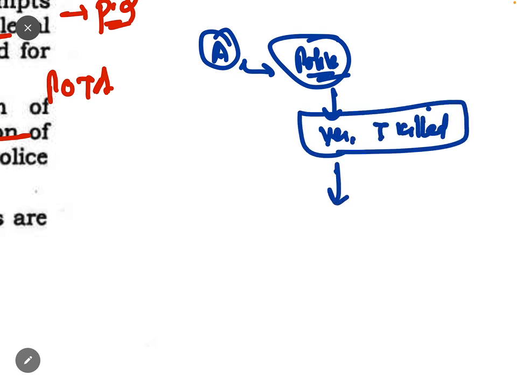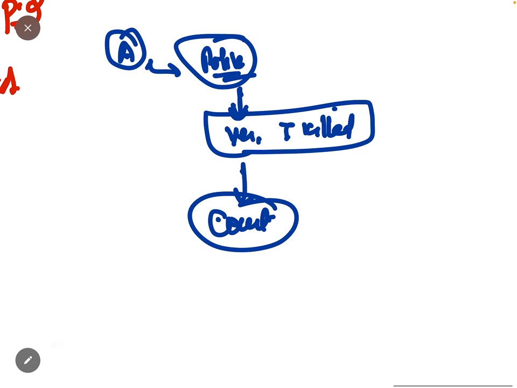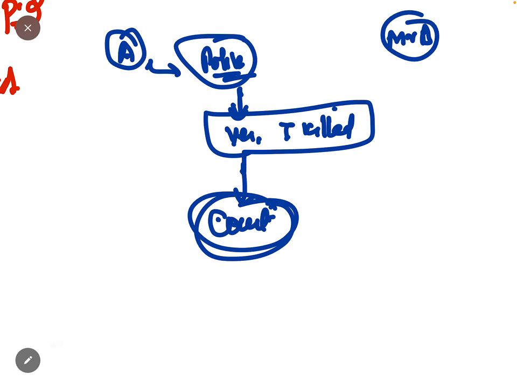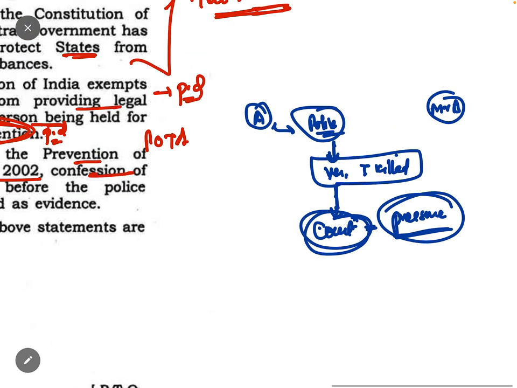Then it goes to the court. When it goes to the court, police is saying that before us this person has given the confession that this Mr. A has killed someone, suppose Mr. B. But this confession before the police cannot be used as evidence, because here in court the person can say no, I have not killed, the statement that I gave before the police was under pressure. Means police cannot use that statement as evidence. It happens.